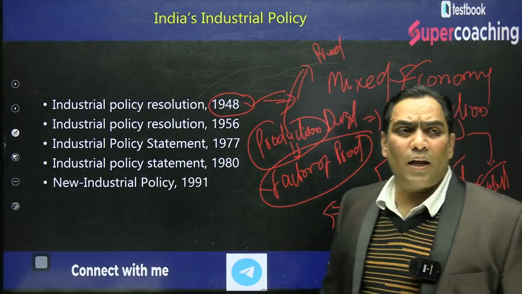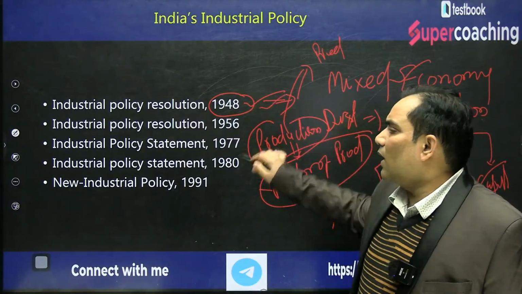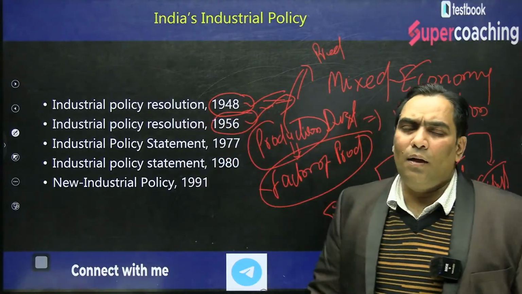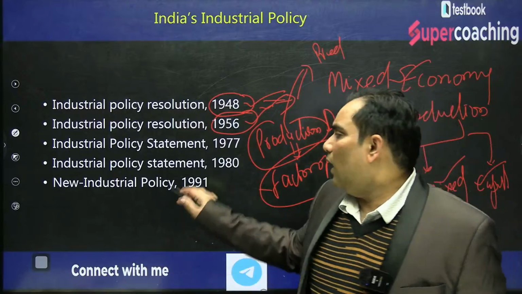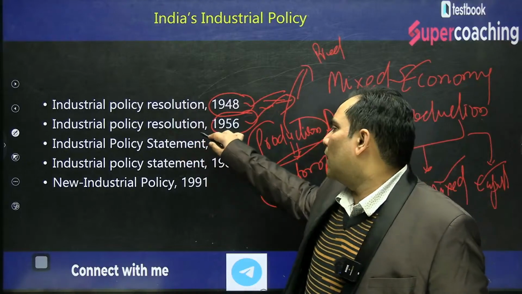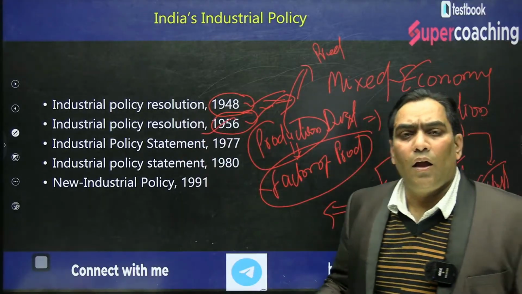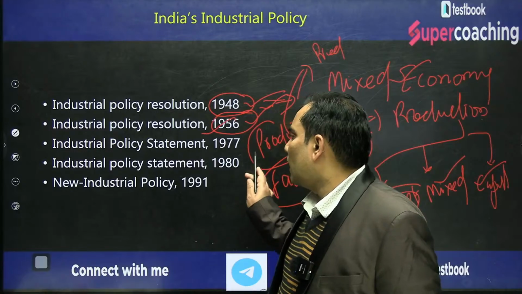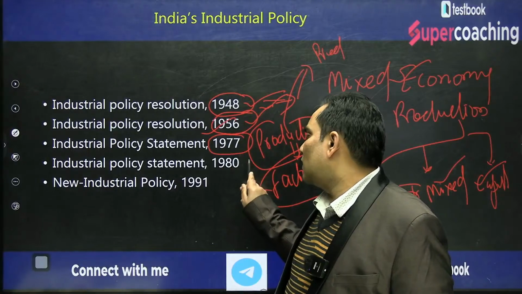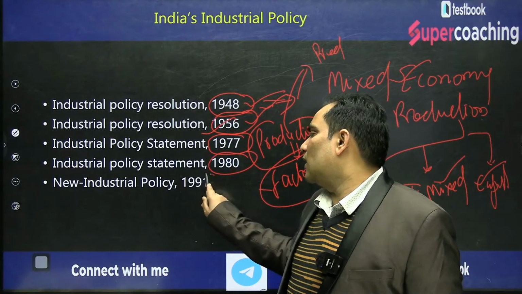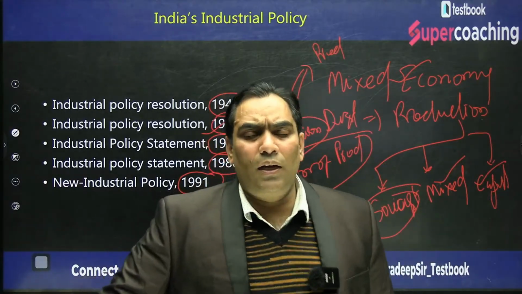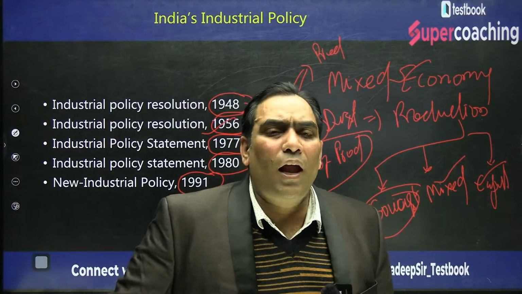One is known as the industrial policy of 1948, another is the industrial policy of 1956, which is also known as the economic constitution of India. The industrial policy resolution of 1956 is also known as the economic constitution of India, and the other is the industrial policy of 1977, another is the industrial policy of 1980, and another is the industrial policy of 1991, which is also known as new economic reforms or LPG reforms.